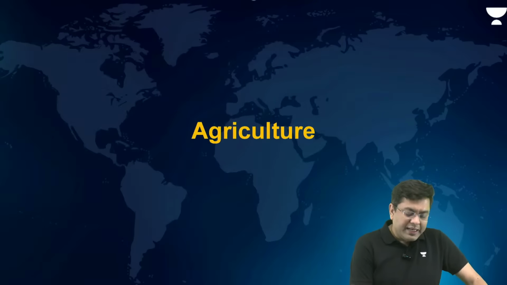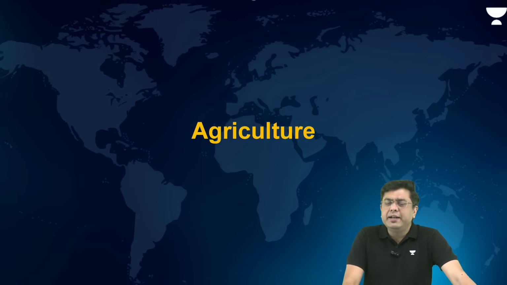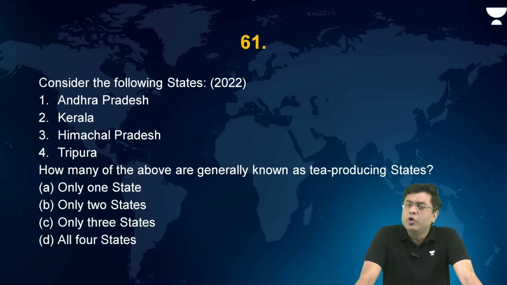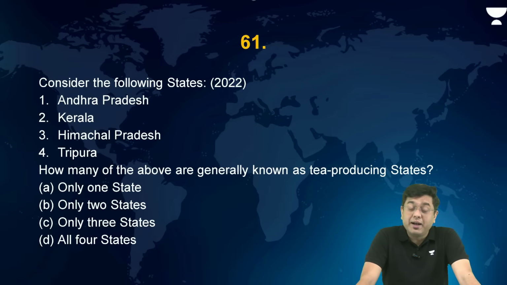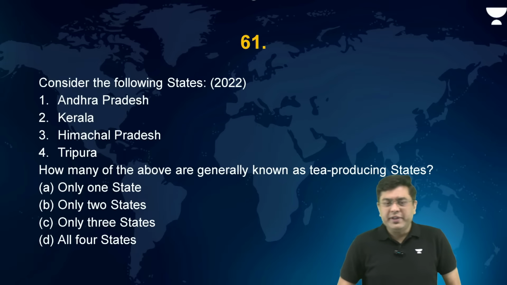Okay? Now, some portions associated with agriculture, not the ones associated with current affairs, but in general, what you should target. Consider the following states: Andhra Pradesh, Kerala, Himachal Pradesh and Tripura. How many of the above are generally known as tea producing states?